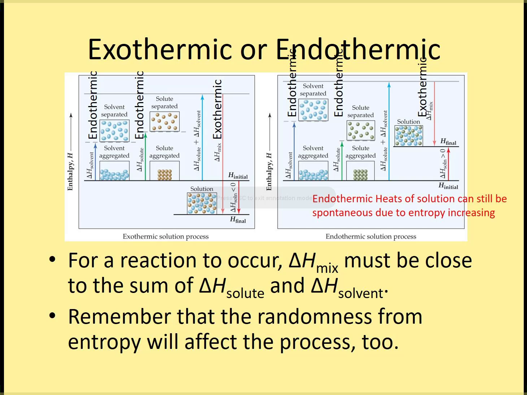The process of dissolving can be exothermic or endothermic, and there are some steps that have to occur. So the first step is the solvent has to pull apart, to allow the solute to fit in the solvent, and that tends to require energy. It's endothermic. The second step that has to happen is the solute has to pull apart. So the cations and the anions have to pull apart, and that takes energy. That is also endothermic. So I can take those 2 steps I just talked about and put them together. And then when they actually mix, that tends to be an exothermic process, or energy is released.